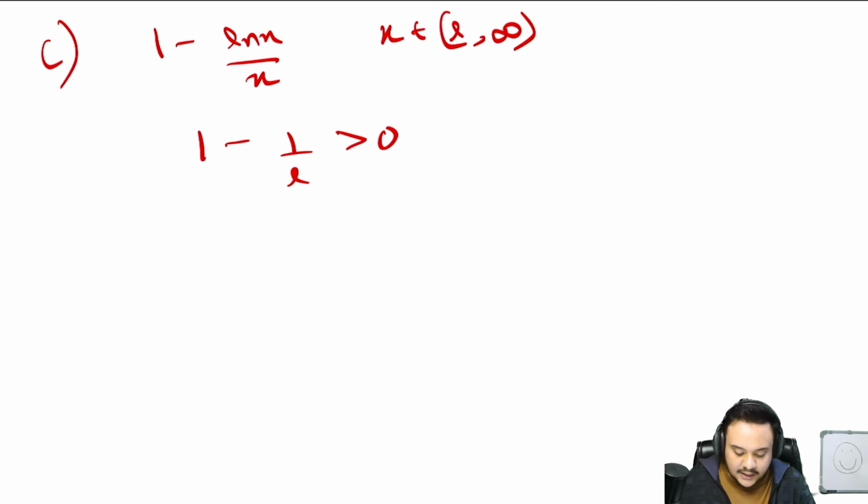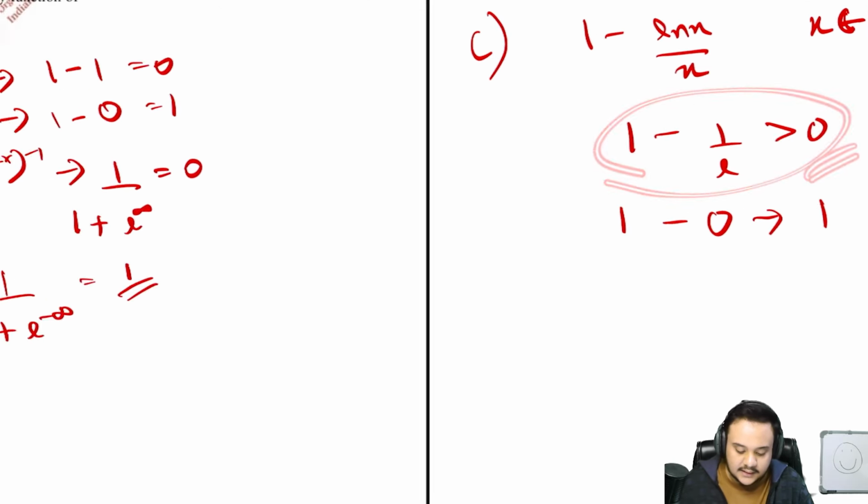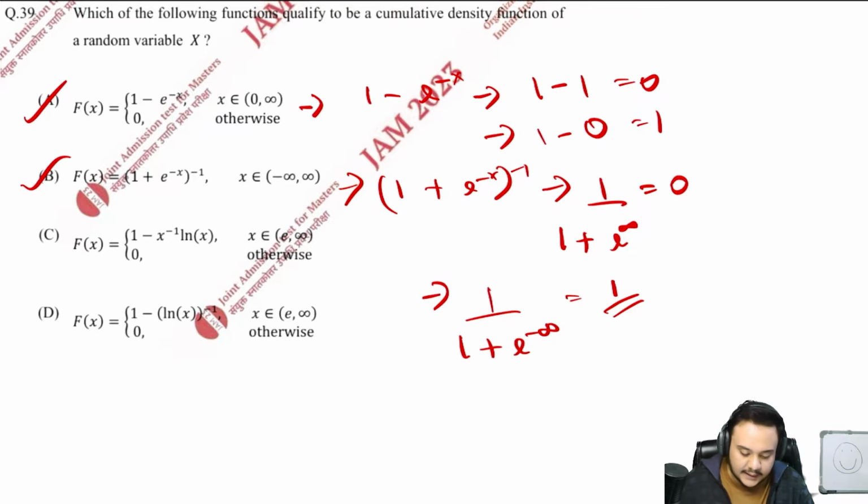So the probability at the very first point of the interval itself is not 0. Even if it does become 1 at infinity, we will not call it a valid CDF, because at the first point it is greater than 0. So this is not a valid CDF.